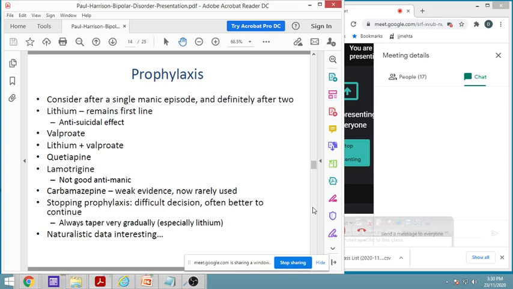And when one should stop the prophylaxis, that is a difficult decision, because even though the person is feeling good, if prophylactic treatment is stopped, then it can cause a rebound. And one, it is always better to taper the medication.